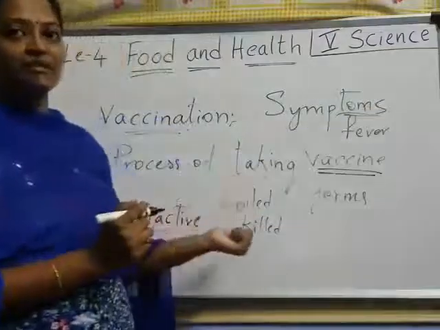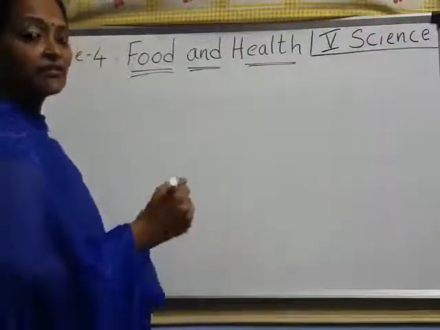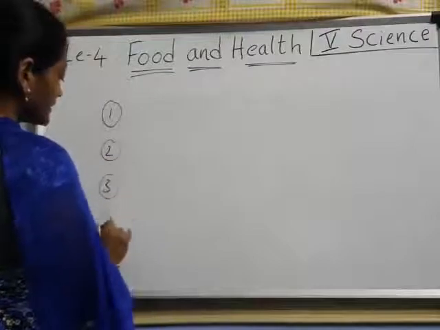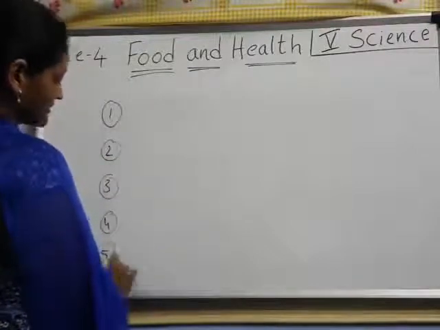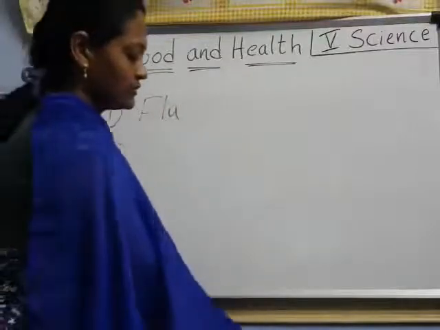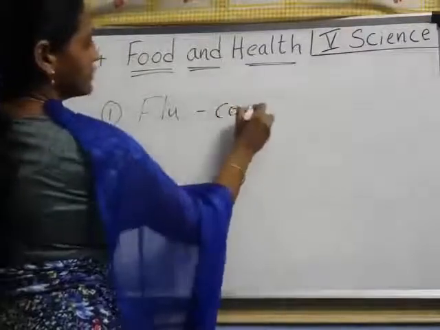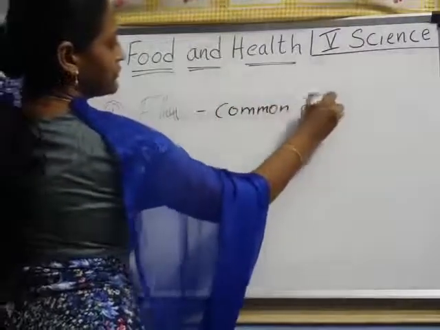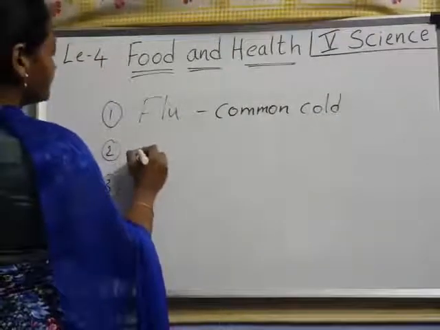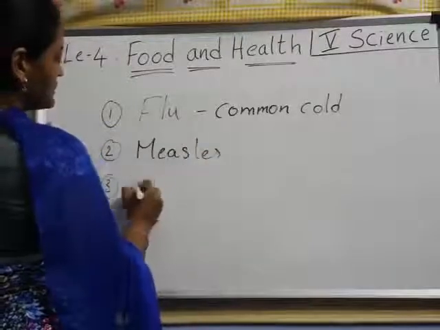We'll see a few diseases one by one, communicable diseases especially. In this class we are going to learn about 6 diseases, children. One by one I will tell you. How many? 6. First one, flu. Flu is nothing but common cold. Next one is measles. Next, chicken pox.